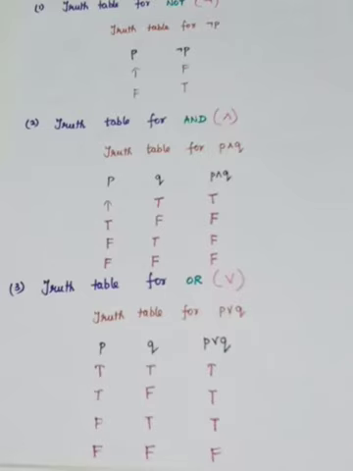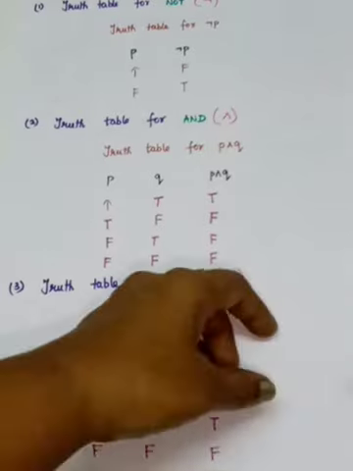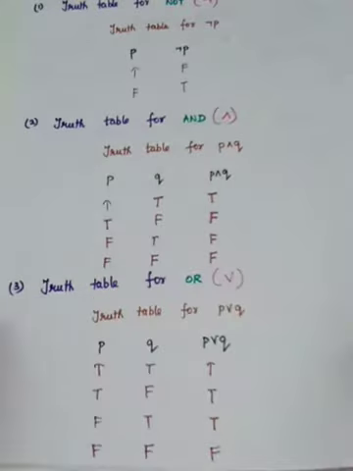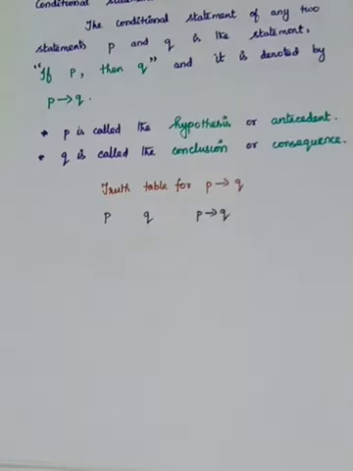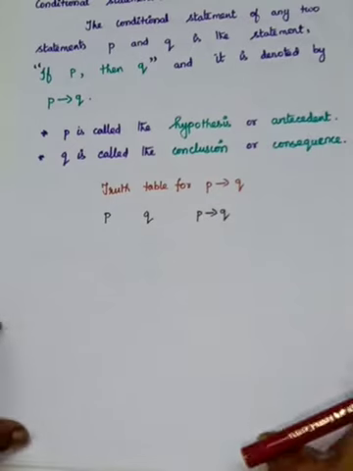So these are the basic truth tables you should know. Then only we can do the problem. They are very simple. So next one, we are moving to the conditional statement.